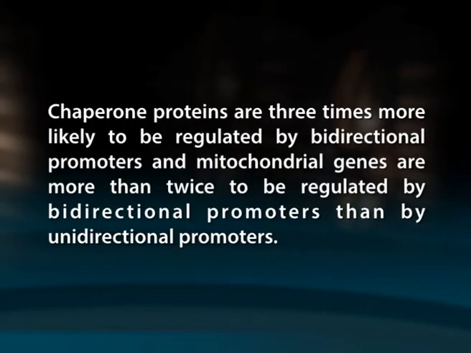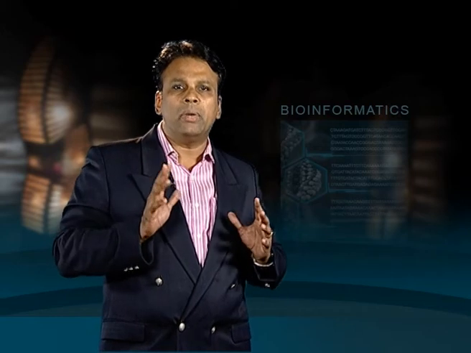For example, chaperone proteins are 3 times more likely to be regulated by bidirectional promoters, and mitochondrial genes are more than twice as likely to be regulated by bidirectional promoters than by unidirectional promoters. Many cellular metabolic genes and basic housekeeping genes are regulated by bidirectional promoters.